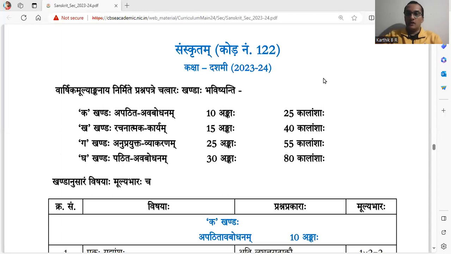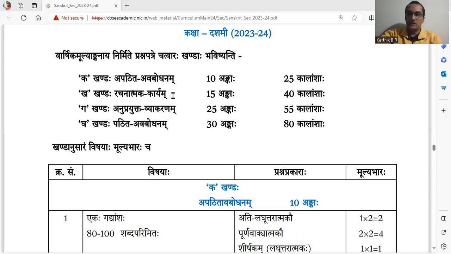For the academic year 2023-24 for class 10, these are the portions prescribed by CBSE. Code number 122, Kaksha Dashami. There are 4 sections in the question paper which is set for the annual evaluation. Ka khandaha apatita avabodhanam, unseen reading comprehension.